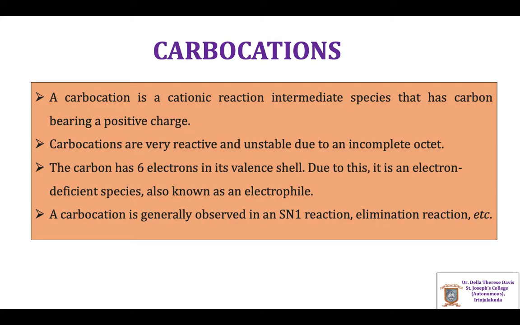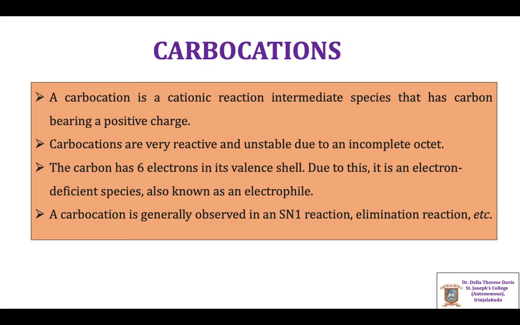Carbocations, carbanions and free radicals are different types of reaction intermediates. First we will discuss carbocations. A carbocation is a cationic reaction intermediate species that has carbon bearing a positive charge.